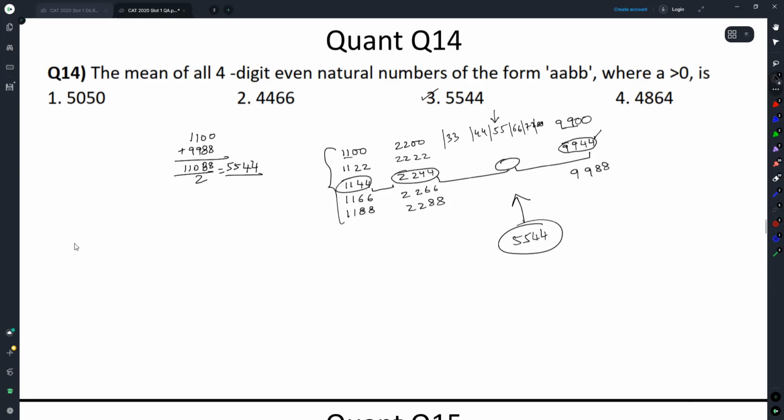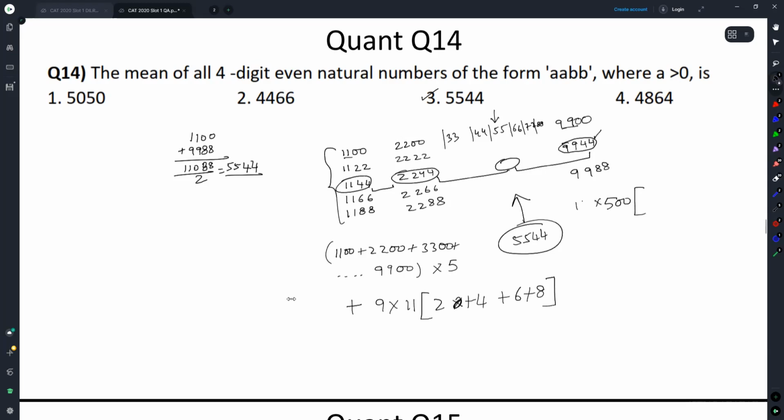How people have gone ahead and done it, from what I remember, is they did this: 1100 plus 2200 plus 3300 plus whatever up until 9900, this into 5, plus 1 to 9 into 11 into 2 and 2 plus 4 plus 6 plus 8. So we can take out 100. 500 into 11 we can also take out.